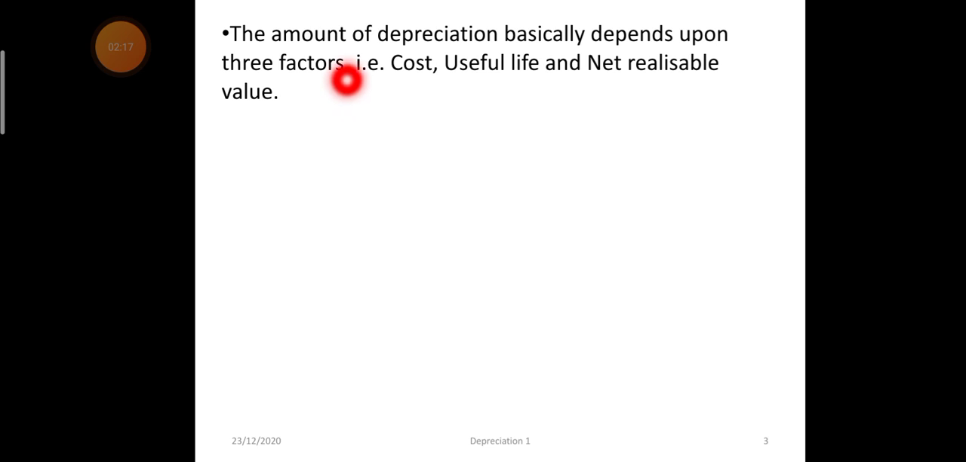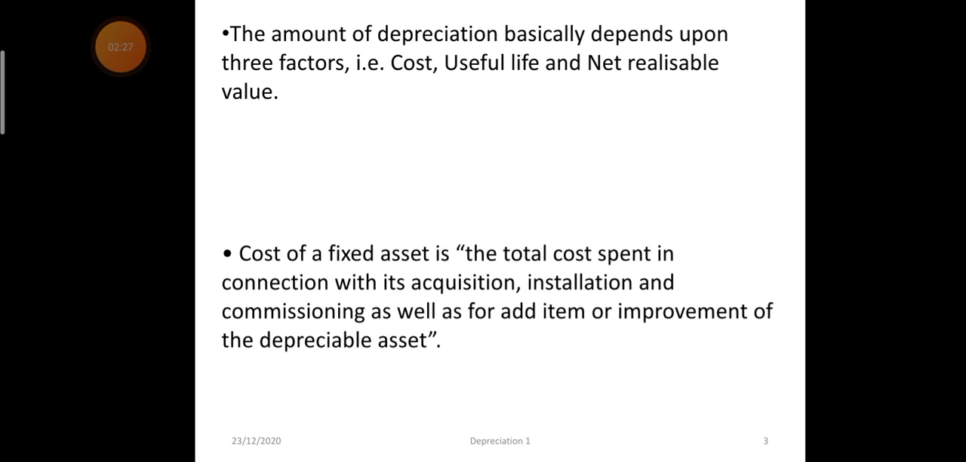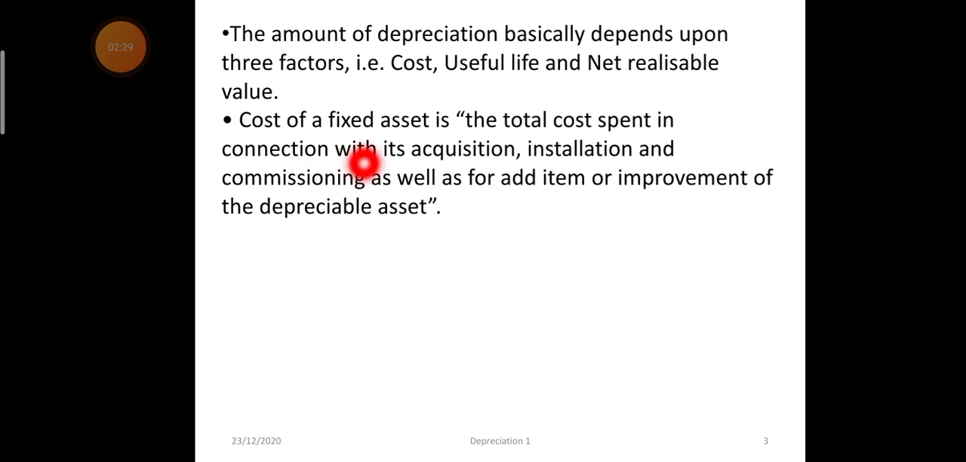The amount of depreciation charge depends upon the cost of the fixed asset, its useful life, and net realizable value. The cost of a fixed asset is the total cost spent in acquiring it. That means all the expenses incurred to bring that asset into the factory premises and commissioning it. That means installation charges, transportation charges, acquisition charges, everything will be added, and any expense done to significantly improve the life and performance of the asset will also be added.